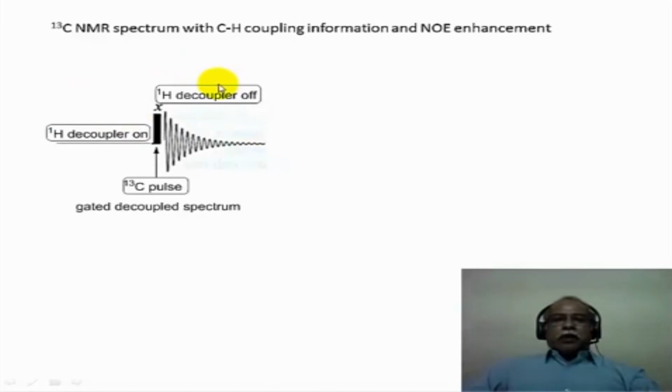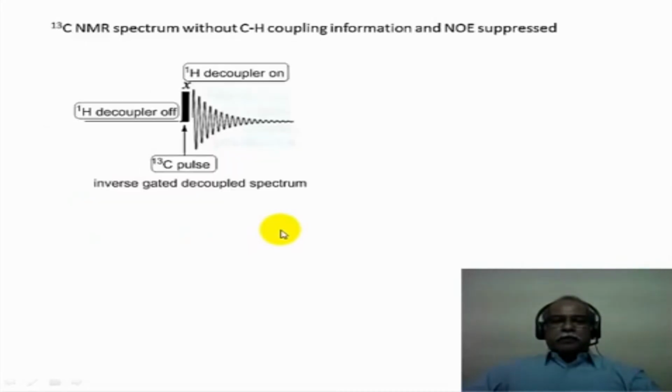So what you get is the CH coupling information along with the NOE enhancement, and this is the spectrum with the CH coupling information, because the decoupler is turned off here, along with the NOE enhancement that is seen in the gated decoupled spectrum. Now in the case of carbon-13 without the CH coupling information, NOE is suppressed. This is a kind of pulse sequence that one has.